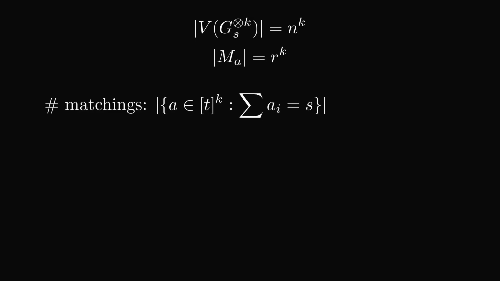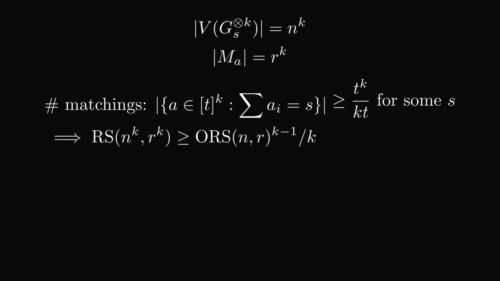The number of matchings is equal to the number of vectors of length k whose coordinates sum to s. By the pigeonhole principle, this is at least t to the k over k times t, for some choice of s. This shows that RS of n to the k, r to the k is at least t to the k minus 1 divided by k. By choosing t to be maximal, we conclude the proof of the lemma.